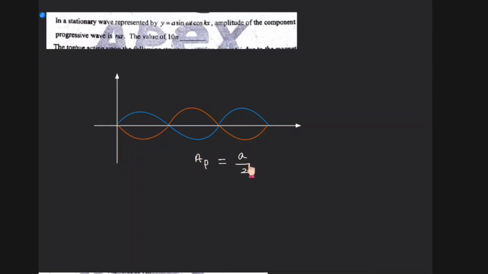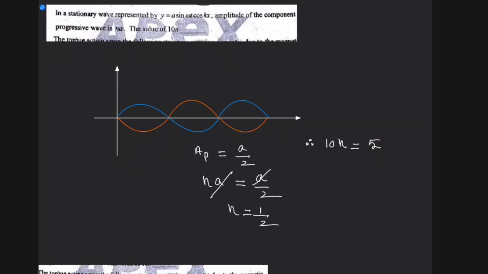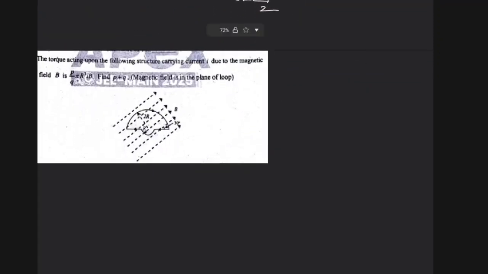So a/2, right? So now the progressive wave amplitude is n into a. He is calling it n into a. So n into a is equal to a/2. So this a gets cancelled, n is equal to half, right? Therefore the question is asking 10n value. So 10n is equal to 5, right? That is the answer for this. That is similar to a theory question. So, last one.